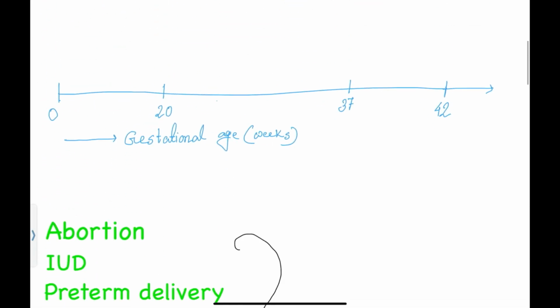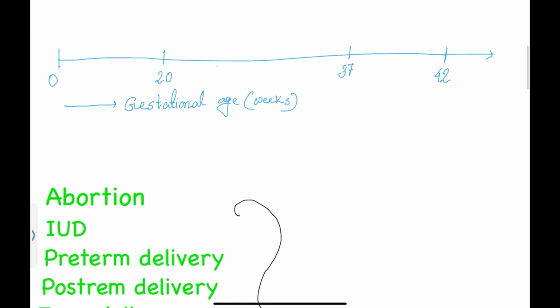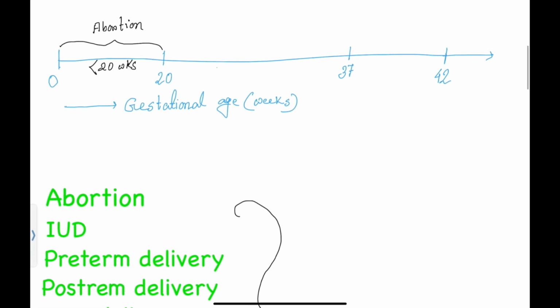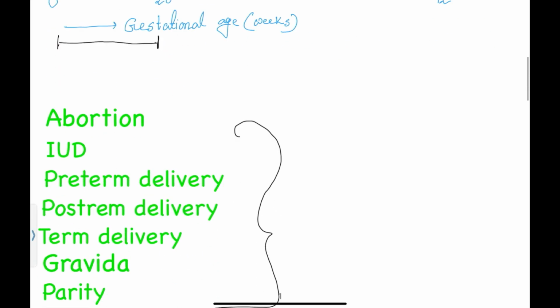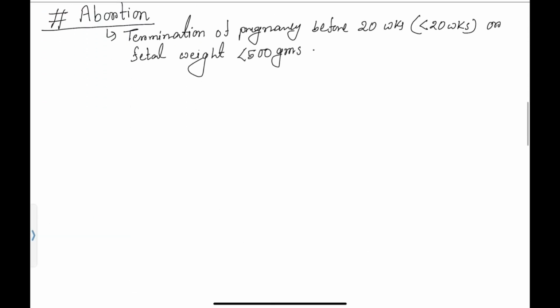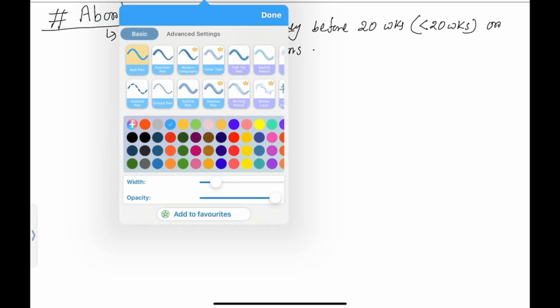So let's make a diagram like this. If the termination of pregnancy occurs during this period from 0 to 20 weeks, meaning less than 20 weeks, we will call it abortion. This period is below 20 weeks, before the age of viability. If termination of pregnancy occurs before the age of viability, less than 20 weeks, in this period, we will call it abortion.